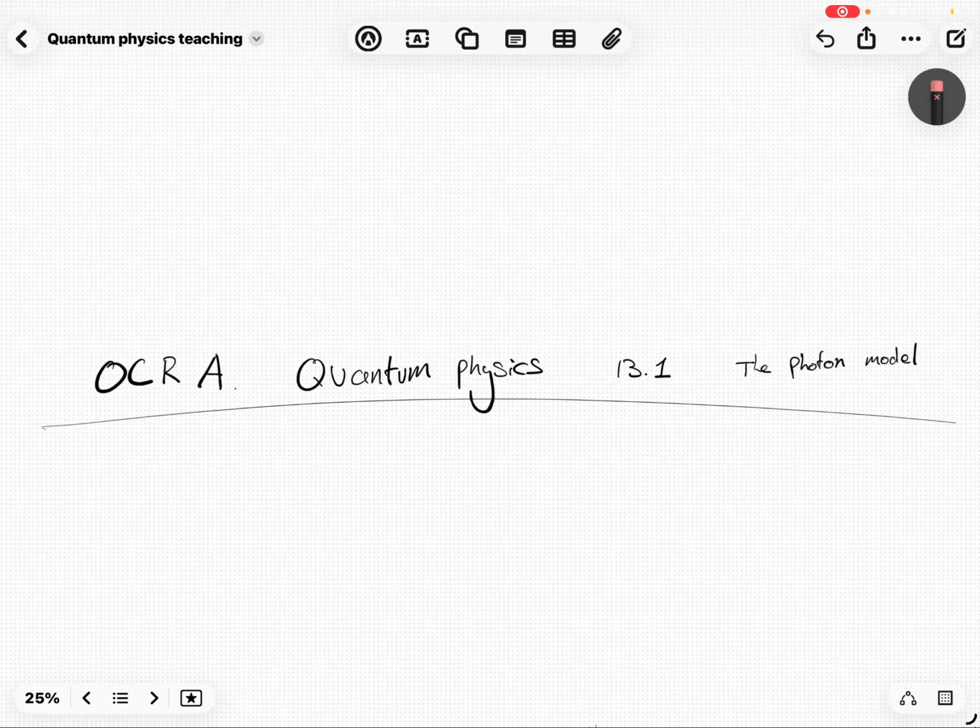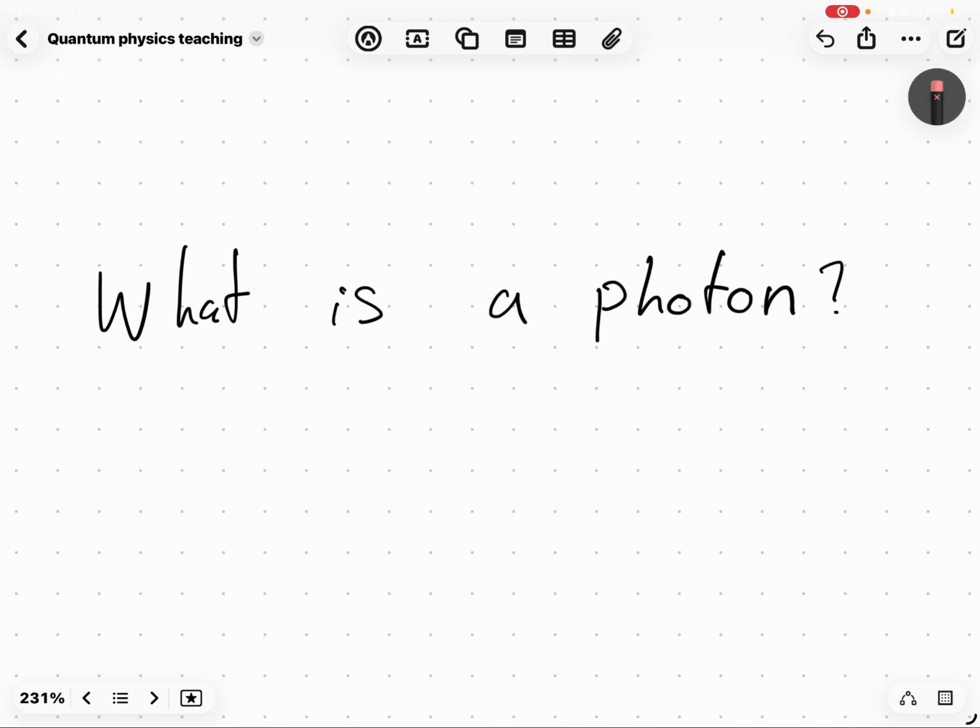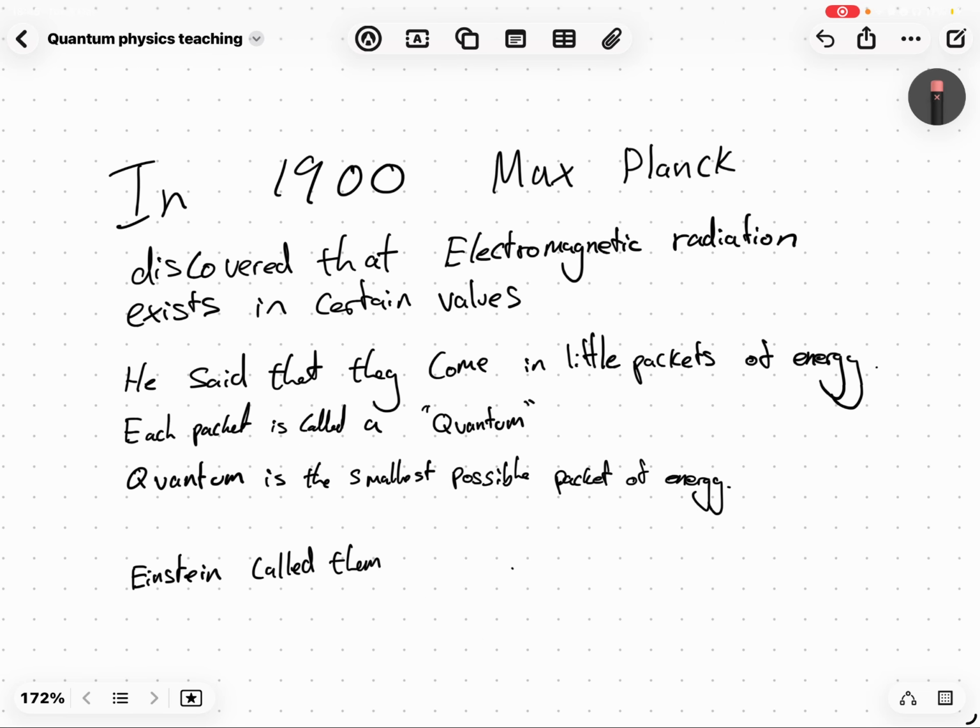Now, for context, I am working with the OCR A textbook. I am using the textbook as my guide. So pretty much everything is going to be quoted from the textbook, just to make sure that I've got things right. Right, starting off. What is a photon? If you can answer that already, that's good.